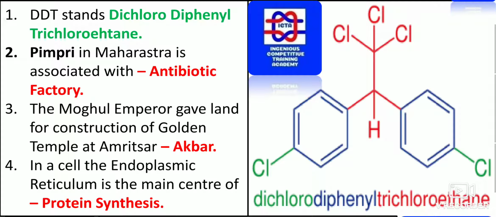The Mughal emperor gave land for construction of Golden Temple at Amritsar. We knew that Guru Nanak is the first, Guru Govind is the last, Guru Arjan Dev is the fourth, Guru Ramdas is the fifth one. So what exactly to be remembered is Guru Ramdas, to whom Amritsar had been gifted by Akbar. So Guru Ramdas was the founder of the Amritsar city.